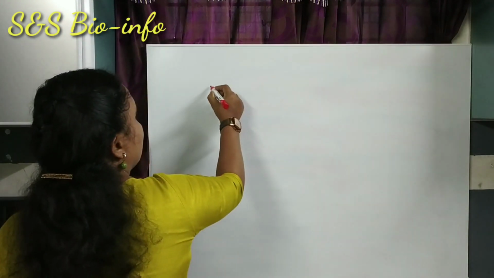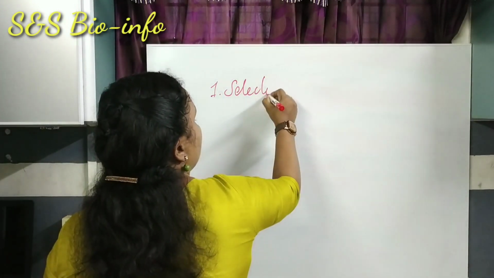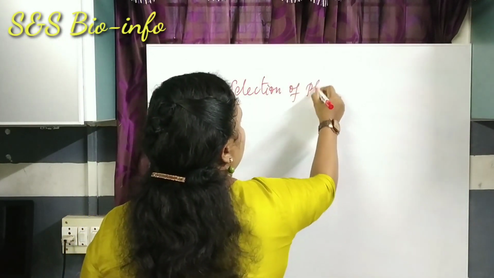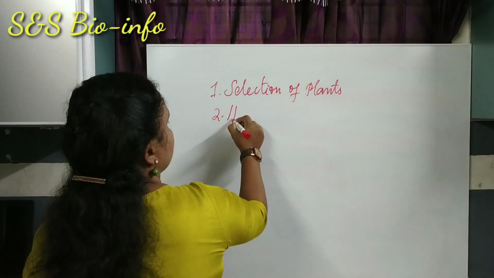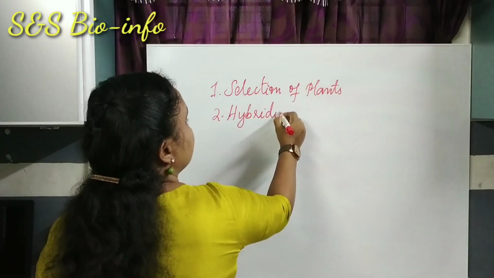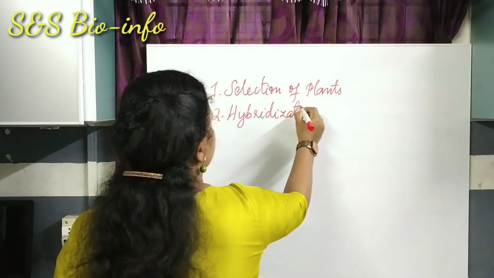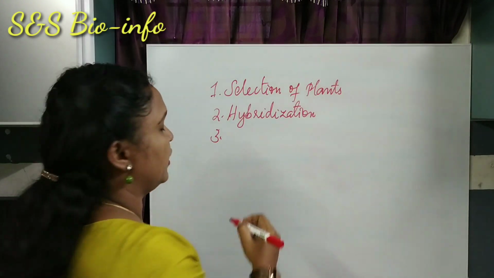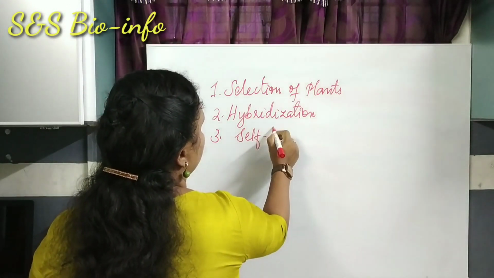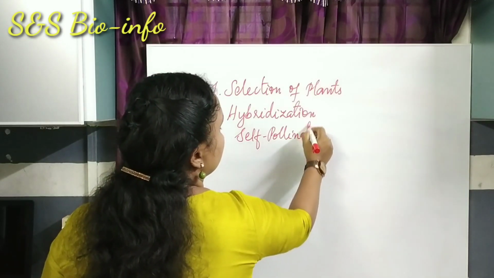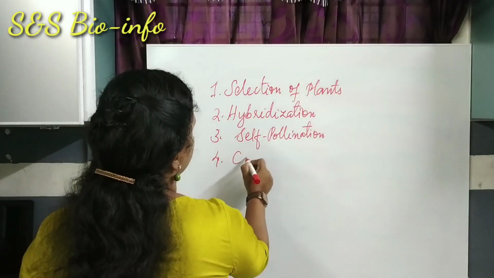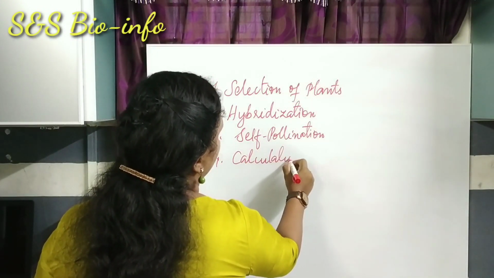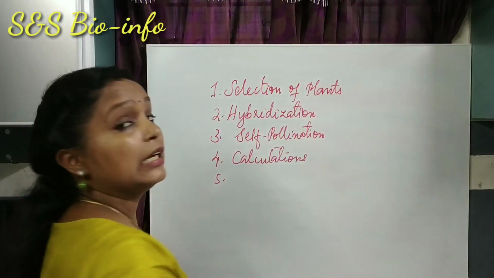Five steps were involved in his experiments. They are: number 1, selection of plants; number 2, hybridization; 3, self-pollination; number 4, calculations; number 5, collection of seeds.